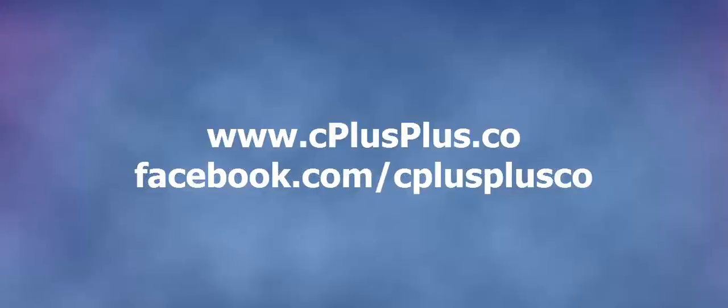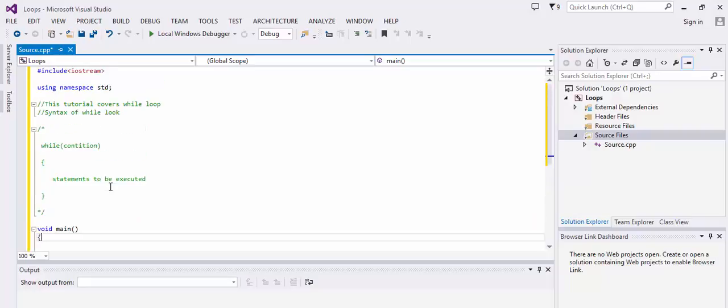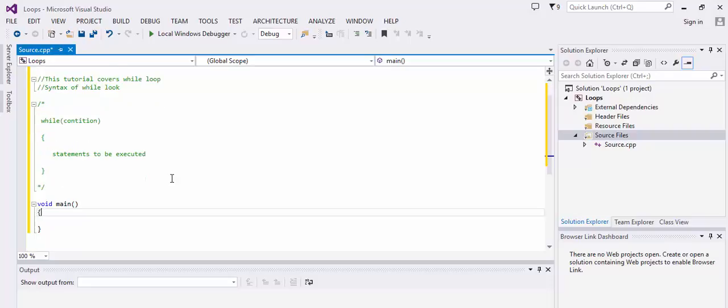Hi guys, today at C++.co we are going to study a new topic that is called loop, and we are going to study a while loop in this tutorial.